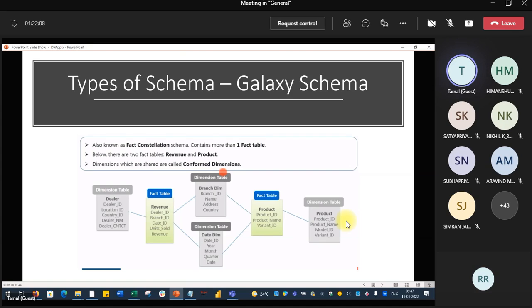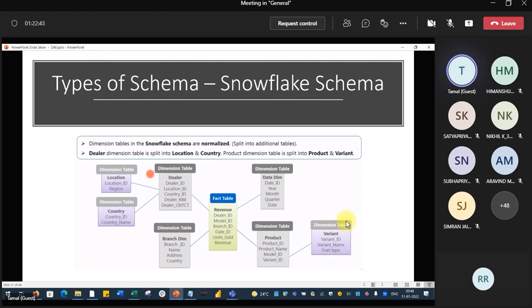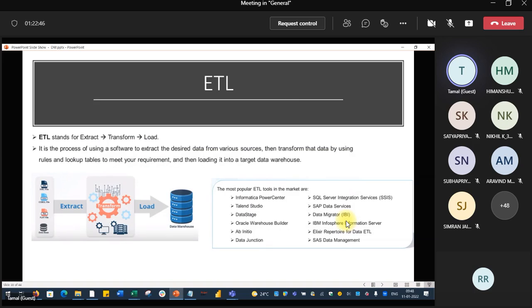Majorly, the municipal corporation data model will have a galaxy schema with a hell of a lot of complications. Dealer ID and location ID are the field names or attribute names. These three types of schema are present, and let's see tomorrow how we go ahead with this.